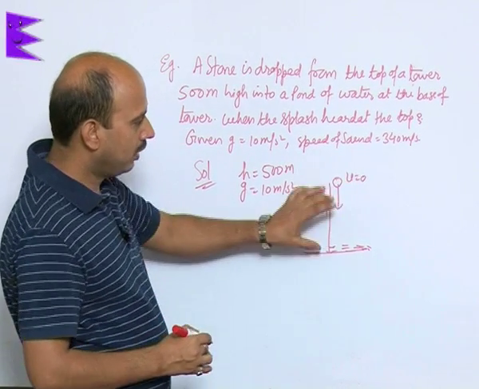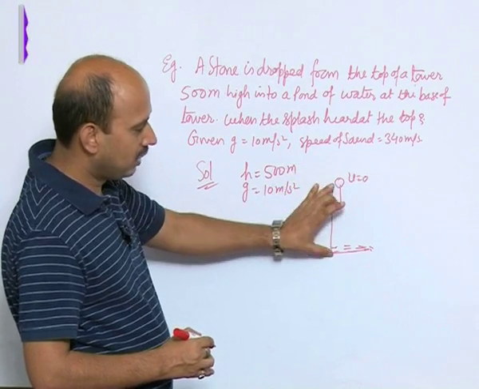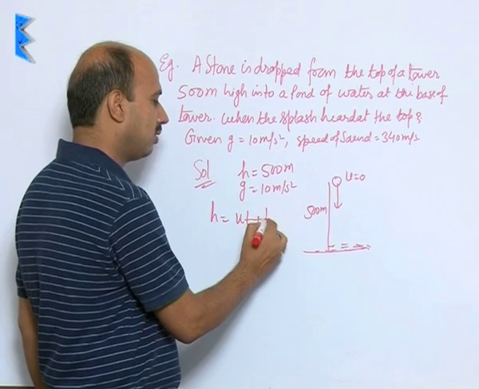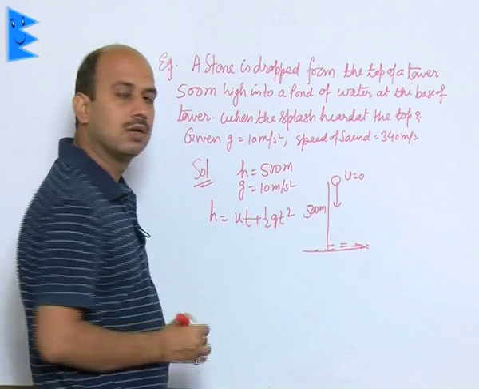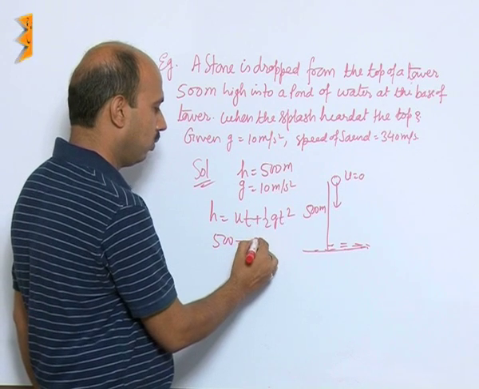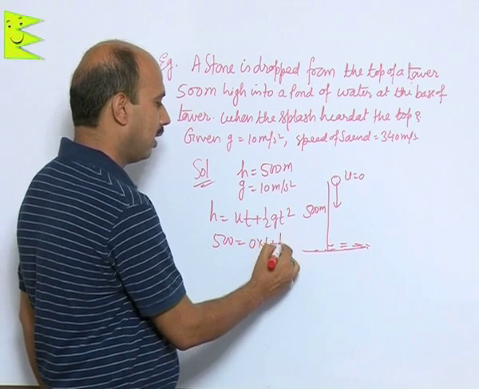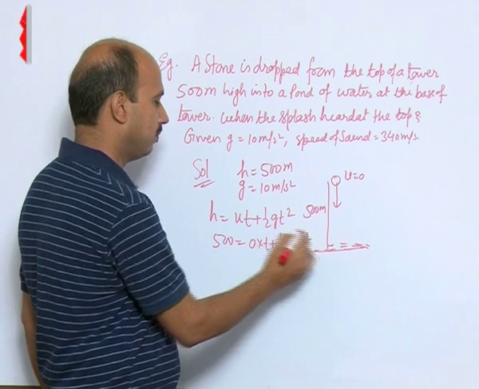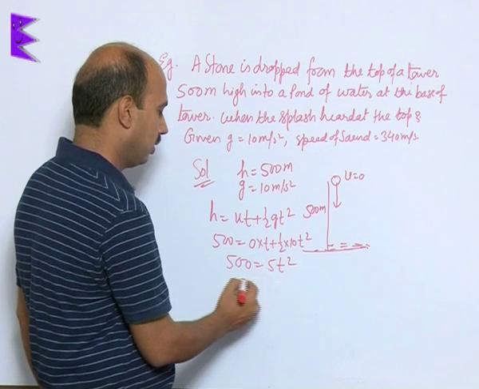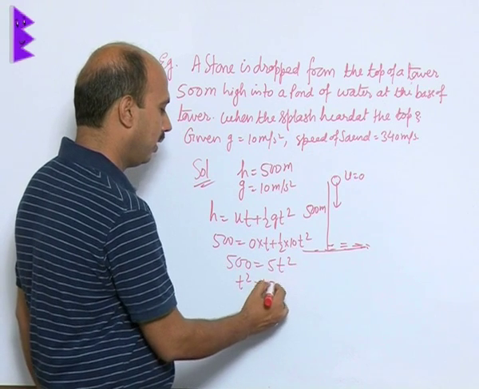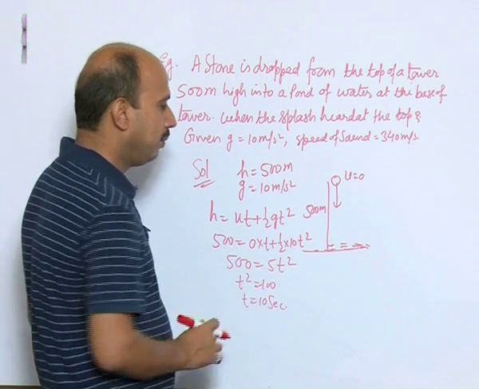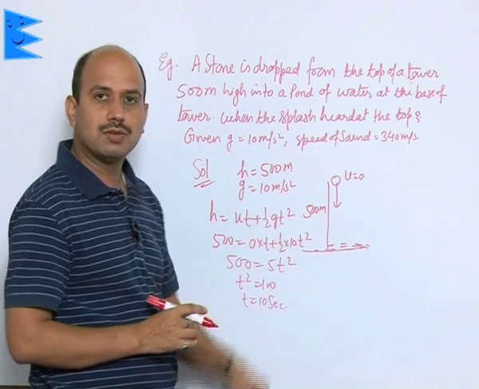So, first we calculate how much time a stone takes to reach the bottom. So, we can apply h is equal to ut plus half gt square, u is 0. So, we can write 500 is equal to 0 into t plus half into 10 t square. So, we can write 500 is equal to 5 t square. So, t square is equal to 100. So, t is equal to 10 seconds. It means stone takes 10 seconds to reach the bottom.